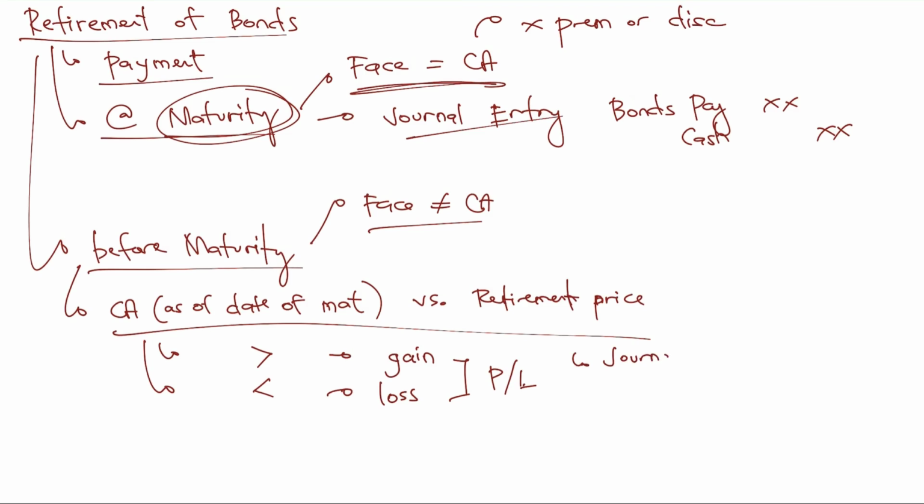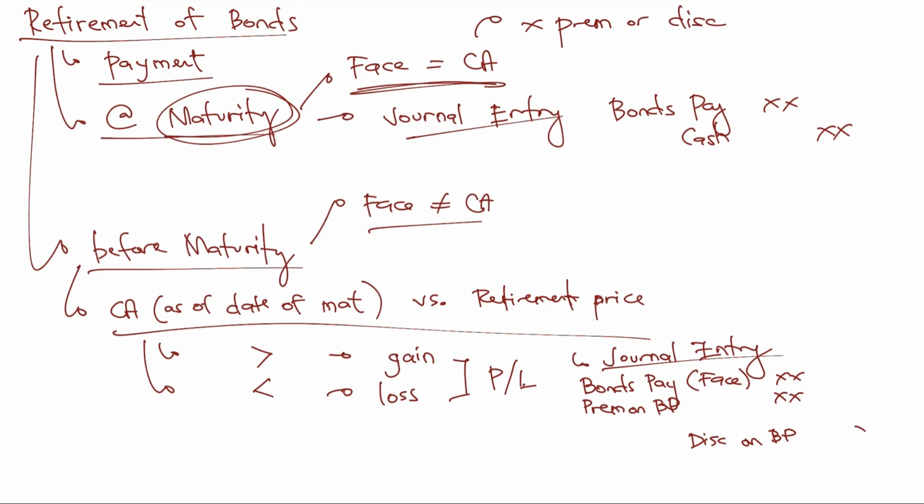So, what's the journal entry now? Once again, what's the journal entry if before maturity yung retirement? Well, the journal entry will still debit the bonds payable, but take note, no? Take note na at face amount po ito. Face amount yan, ha? Debit what? Debit premium on bonds payable if premium tayo, no? Liwanag? Then credit discount on bonds payable naman if discount tayo, pero hindi pwedeng magsabay yung dalawa.